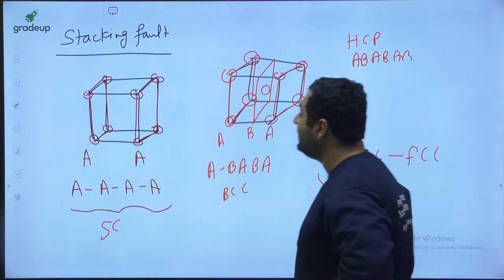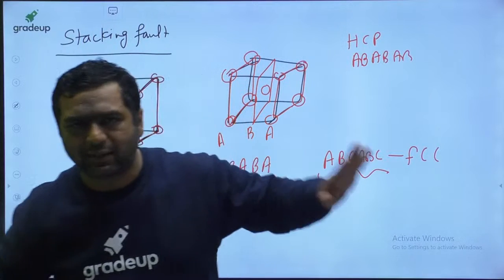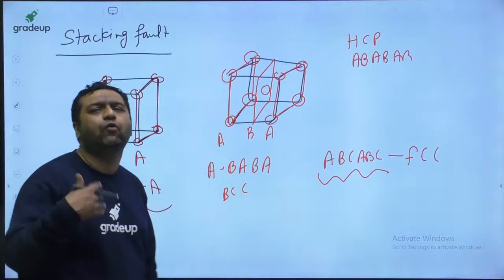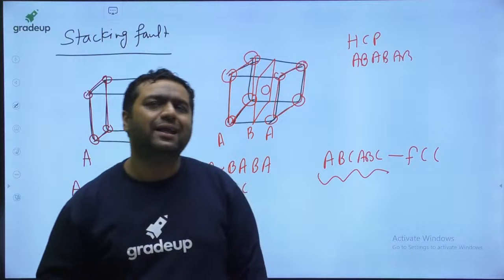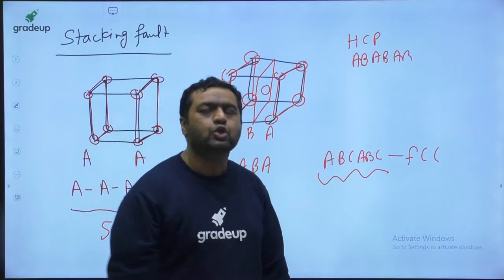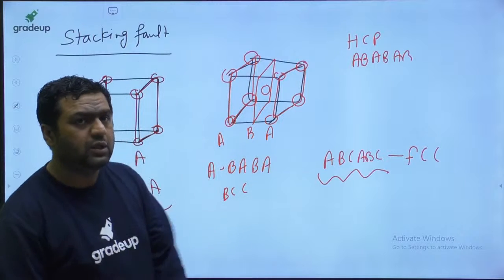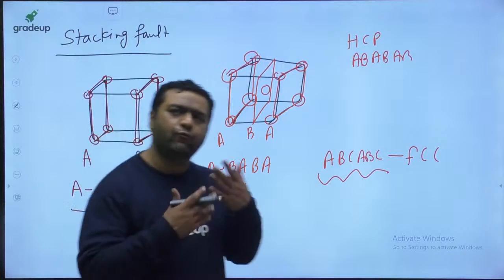So my dear, this is how the atomic planes are oriented. But my dear, if this sequence is not followed, then it is said to be a stacking fault. So stacking fault means the sequence is not followed.